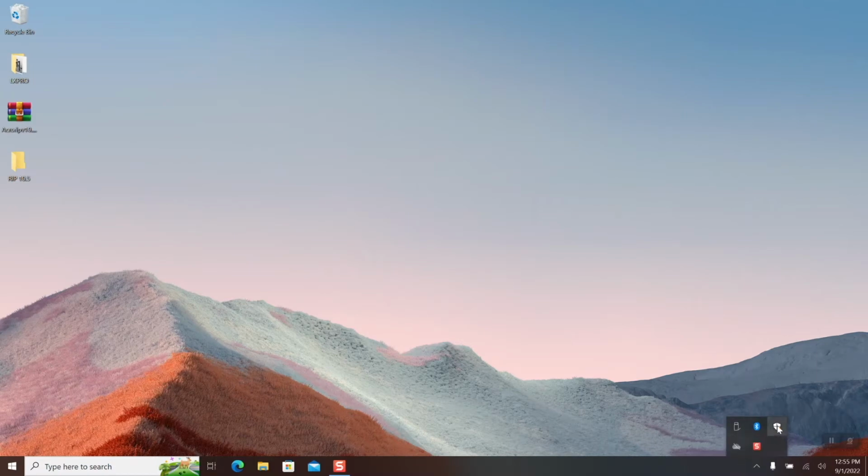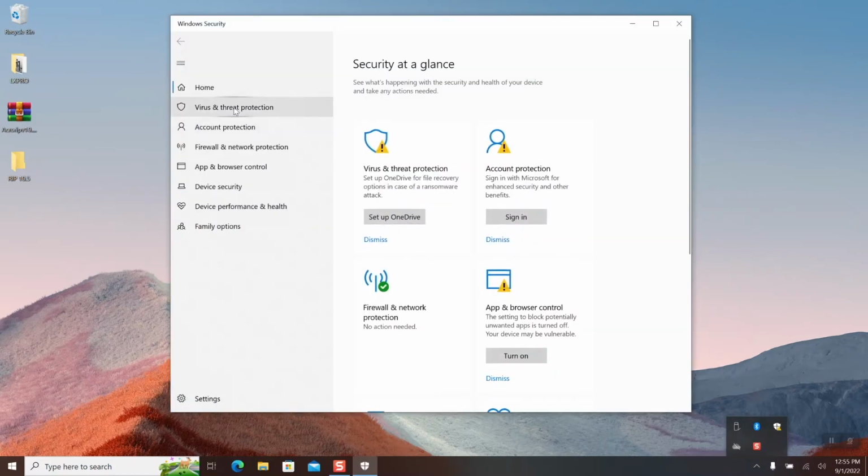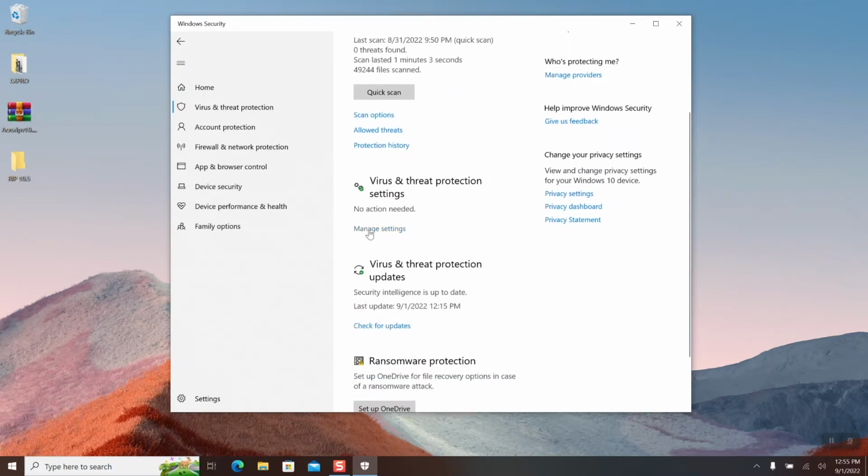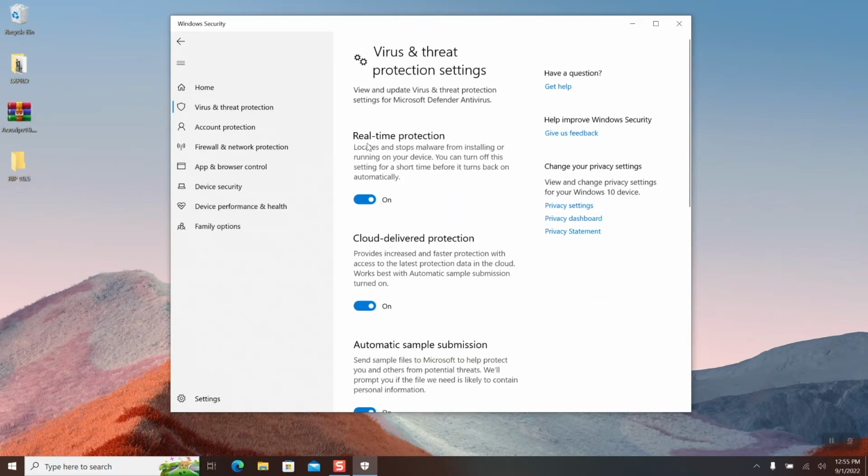Open Windows Security Settings. Choose it from the menu on the left and then click Virus and Threat Protection. Select Manage Options under Virus and Threat Protection. Set Real-Time Protection off. When asked to make adjustments, select the Yes button.